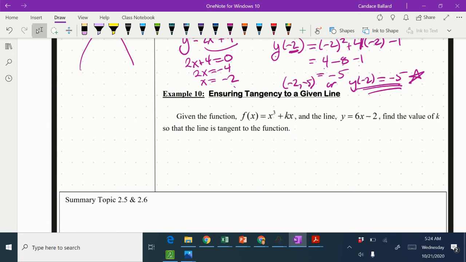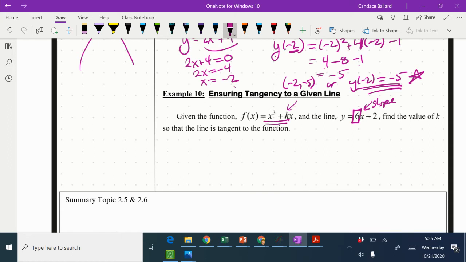Finally, example 10, we have to ensure a tangency to a given line. They love asking questions like this where they give you a constant that's missing. So given the function f of x equals x cubed plus kx, and the line y equals 6x minus 2, find the value of k so that the line is tangent to the function. If the line is tangent to this function, I know that tangent lines have the same slope. So let me say that again. I know that the derivative would have to equal this slope.